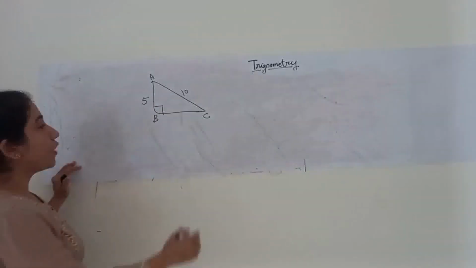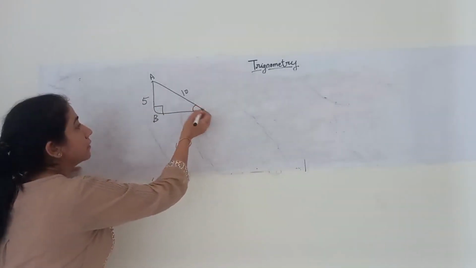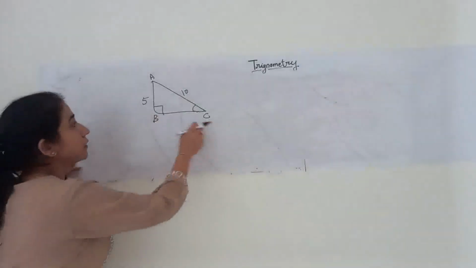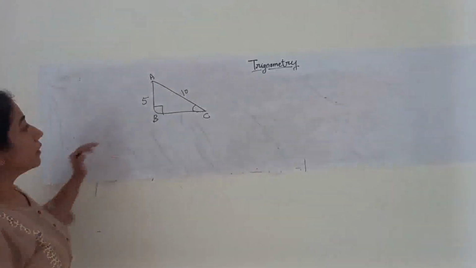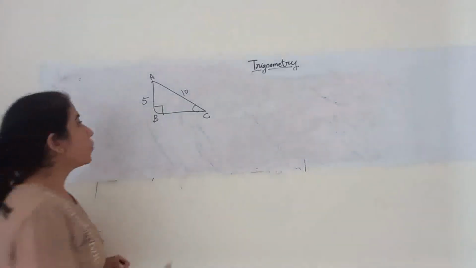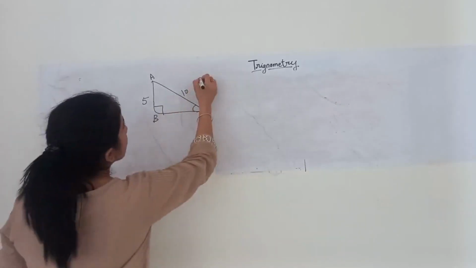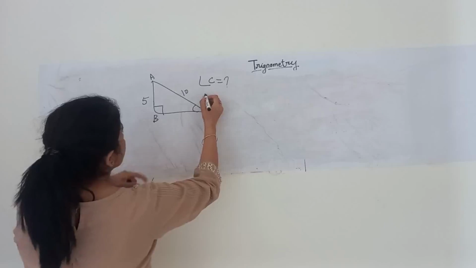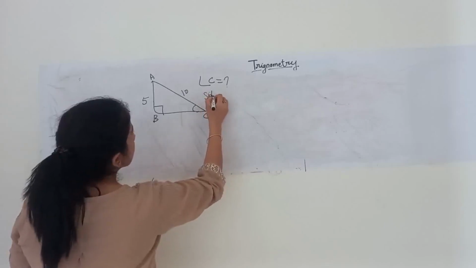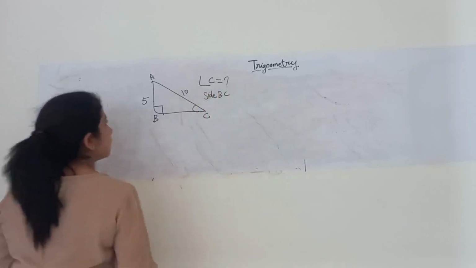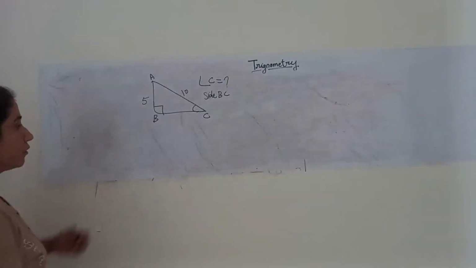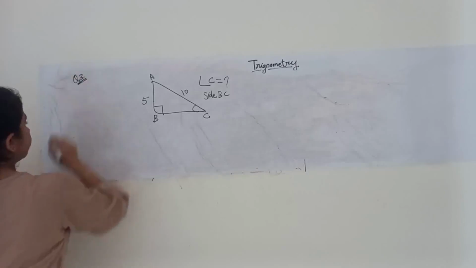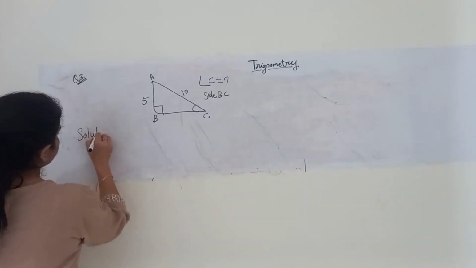We have to find this angle C. We have to find the angle C as well as side BC. Okay, what we have to find? Angle C and side BC. These two things we have to calculate. Let's start. This is question number 3. Solution part.